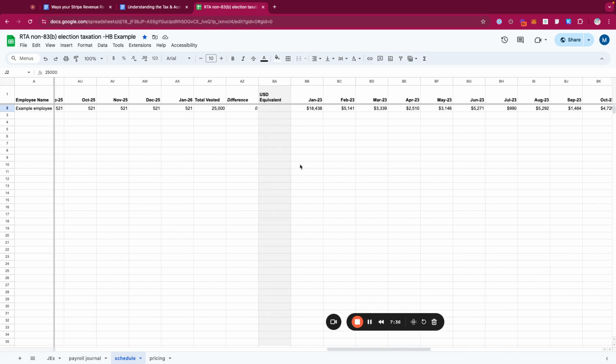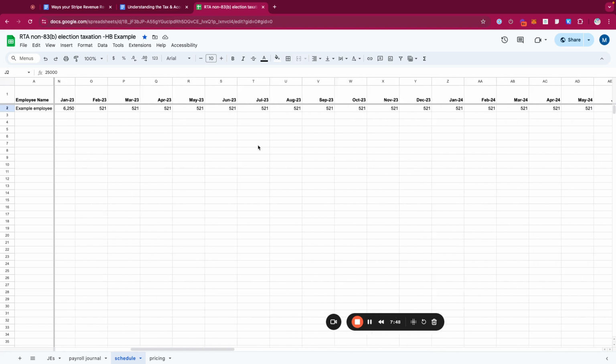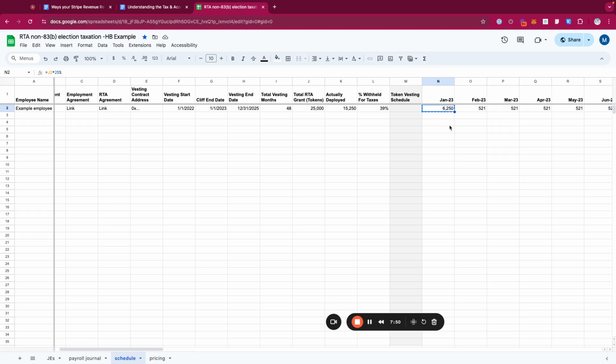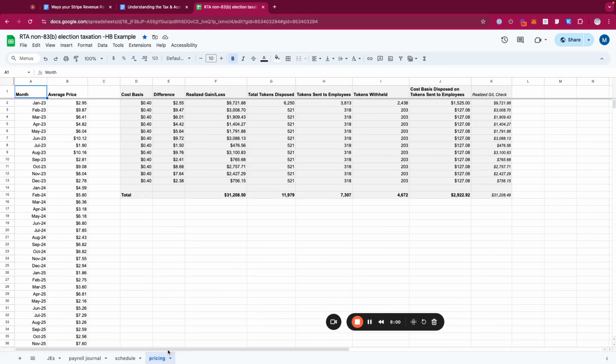That's the first part. Now, the second part, which you should definitely pay close attention to, is that we have to take the amount that vests every period and multiply it by the fair market value price. So in our case, let's say for January, we multiply the amount of tokens that have vested, 6,250, by the price on the day that they vested, let's say January 1st, 2023. And so that's what this amount is here. I just put in some fake pricing here. I think for my example, I did an average price for the month.